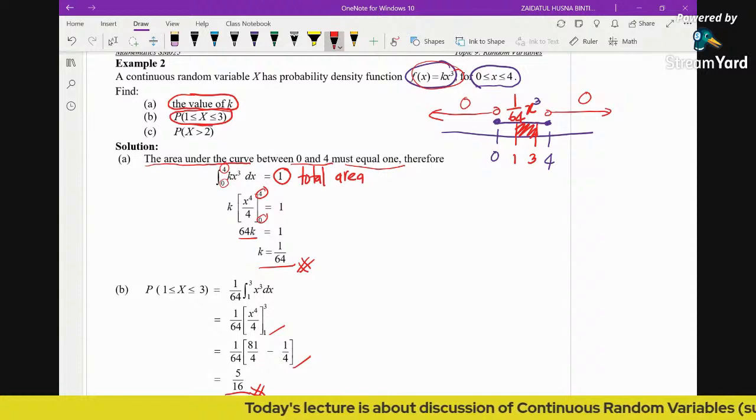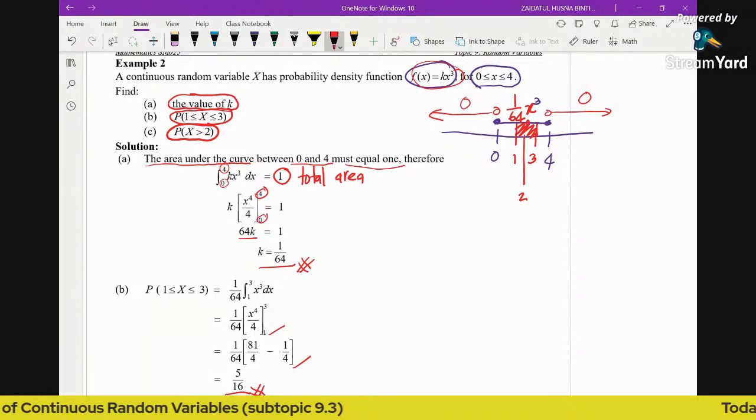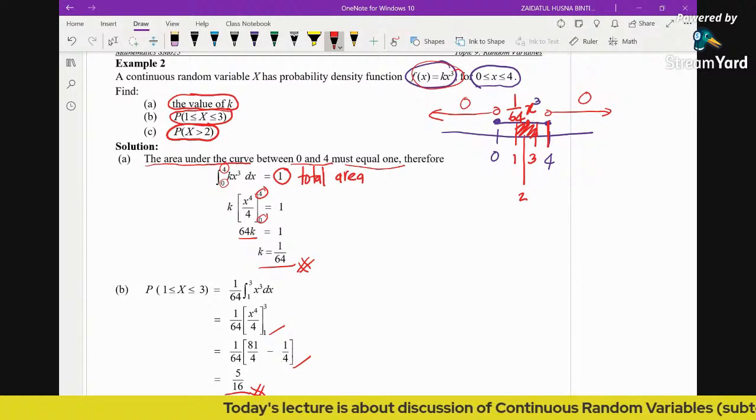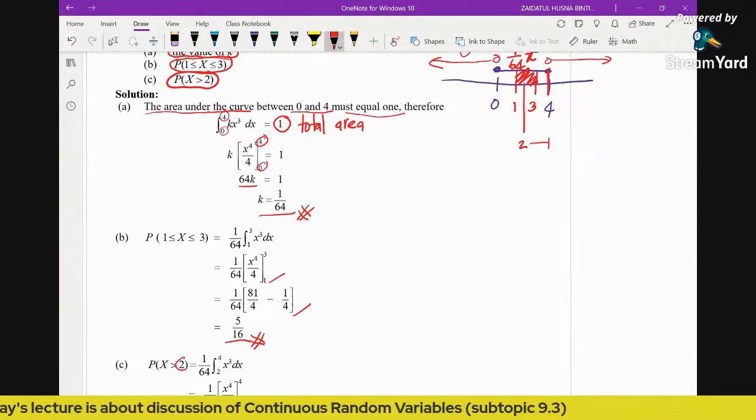Okay, now when it comes to this question, how to find probability x greater than 2? So if you locate the 2, you can find the 2 is here. In general, greater than 2 means it will be from 2 going to the right. But now because the function only stops at 4, we just find the probability of x greater than 2, which means from 2 to 4 only.